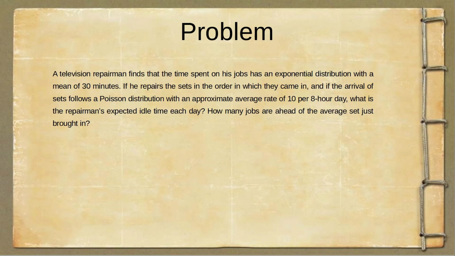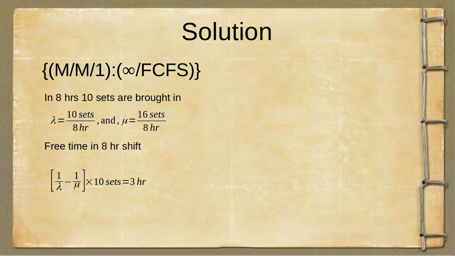So at any instant, if he has received a set, how many sets does he have to really repair? One of the sets is the set which has come to him, and he immediately needs to attend it. Now, how many sets are behind it? So we need to know the total in an hour's period. So let's go ahead and solve it.